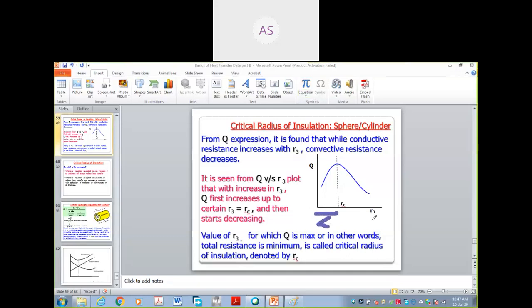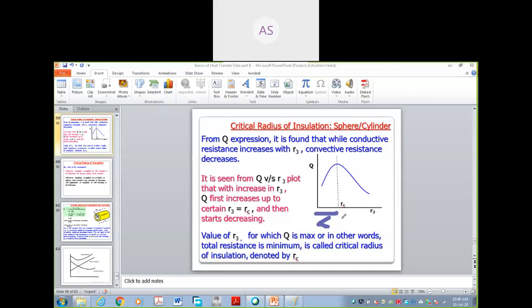If the insulation radius has any value along this line, that is less than RC, and Q will increase. This is experimentally found.